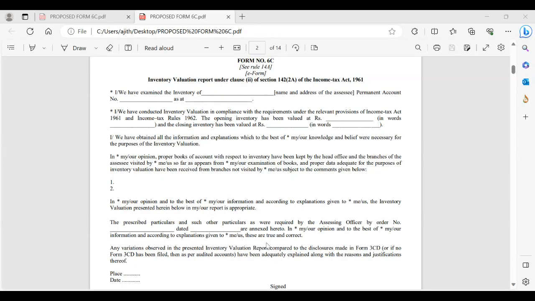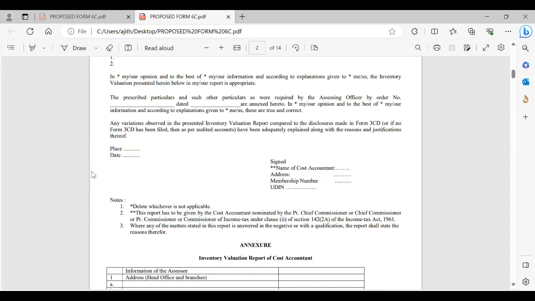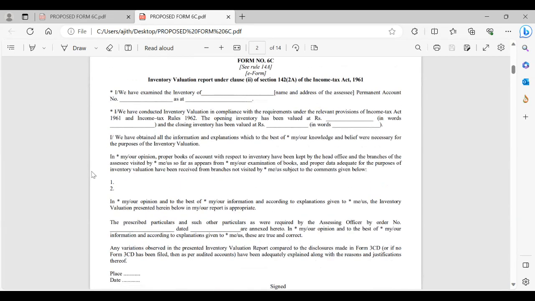Form 6C. So all this exercise. So Form 6C is now visible. Form 6C. Yes, sir, visible. Yes, Form 6C. So this is the report that we, the valuer, is supposed to submit before the income tax authorities. This is draft 6C.